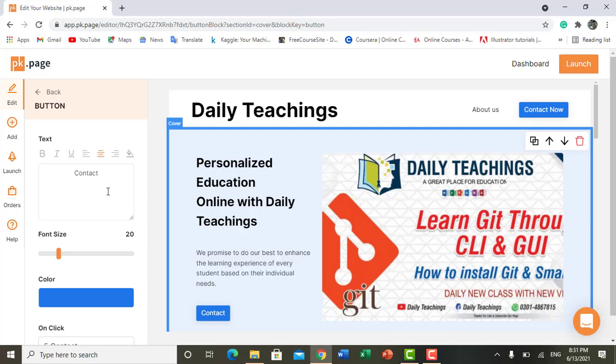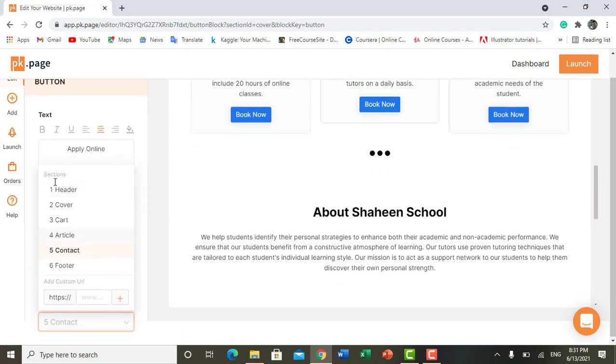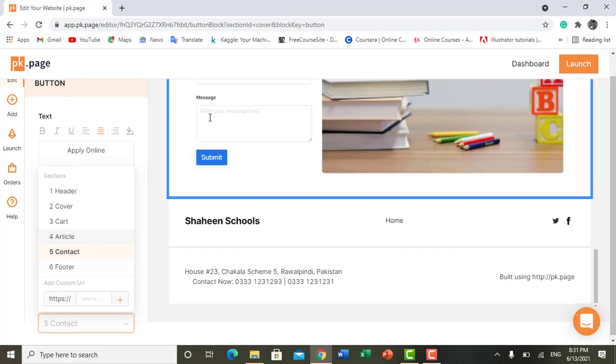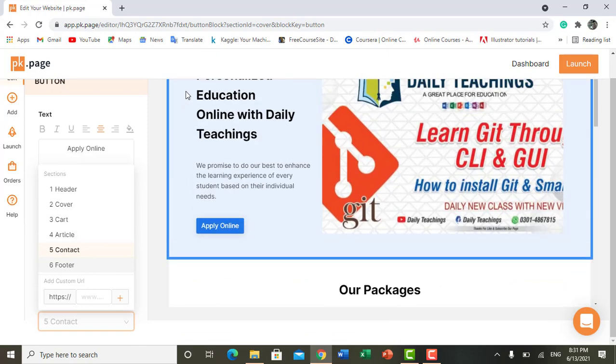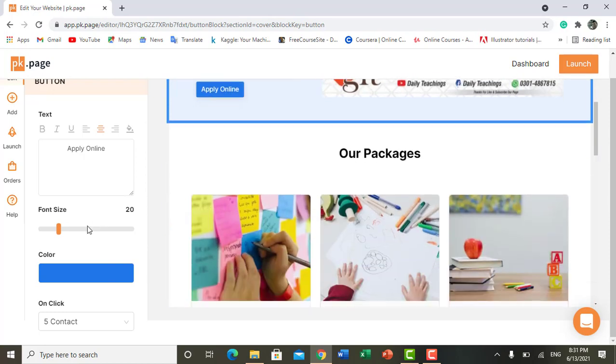Now I can change the name, like I can add apply online. Fine. And here it is asking about all the things. If you want to add any type of URL, so that when a user on your page clicks on contact us or apply online, it should directly redirect to this particular link that I have told you.